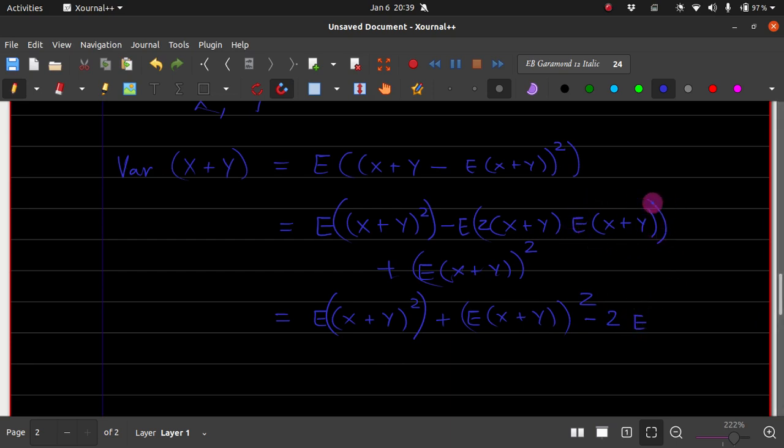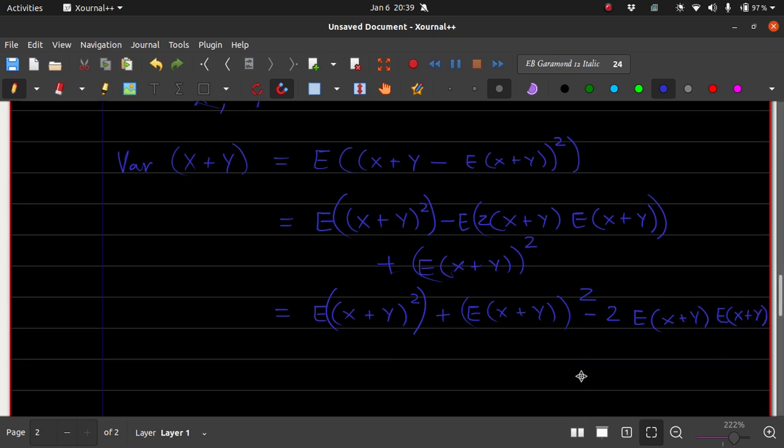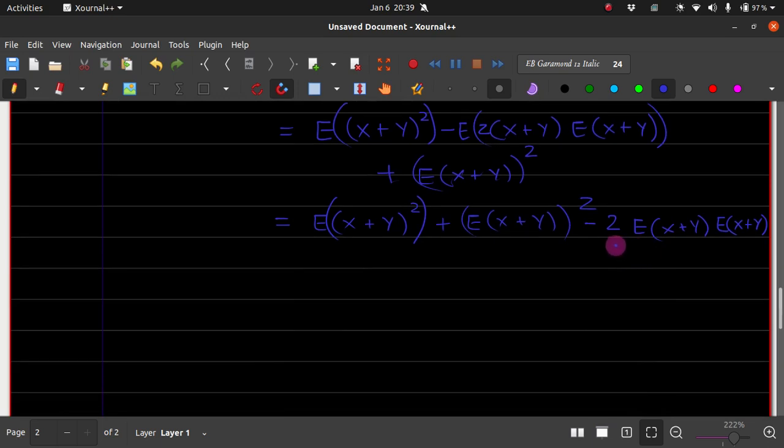See, this is constant and this is something which varies. The 2 is out, so this is out, and what remains is the expectation of x plus y times the expectation of x plus y. And this particular thing is called the covariance of x and y.